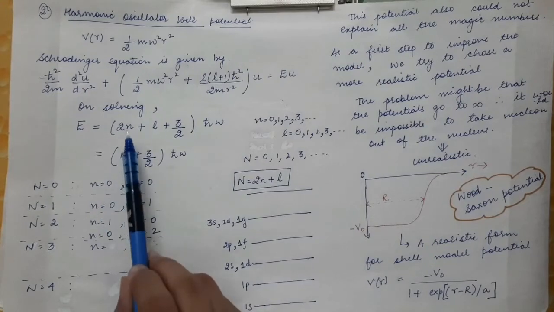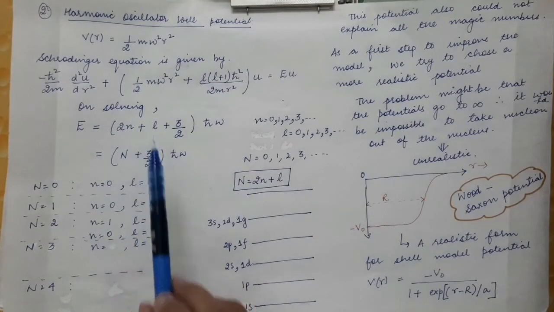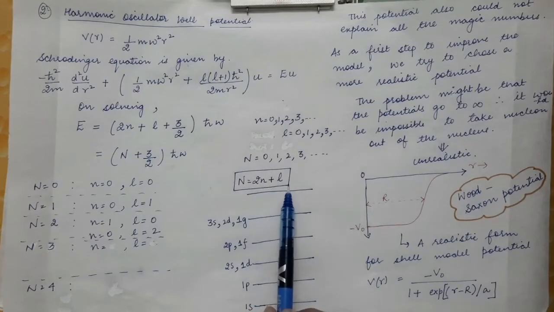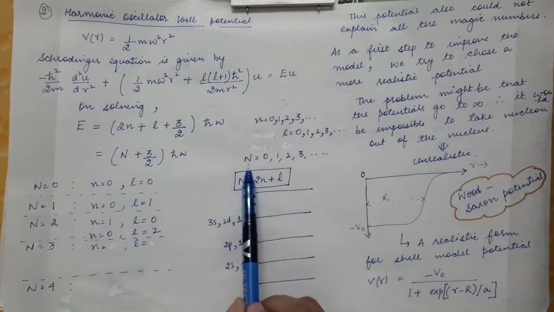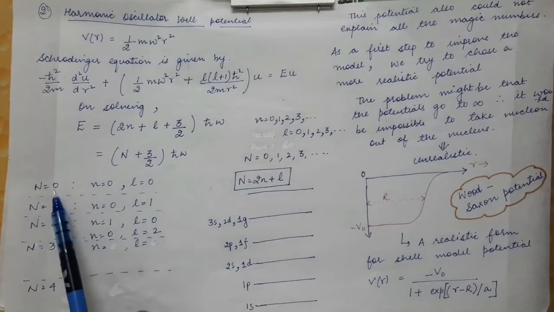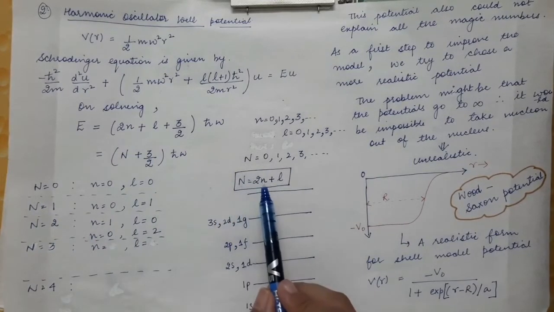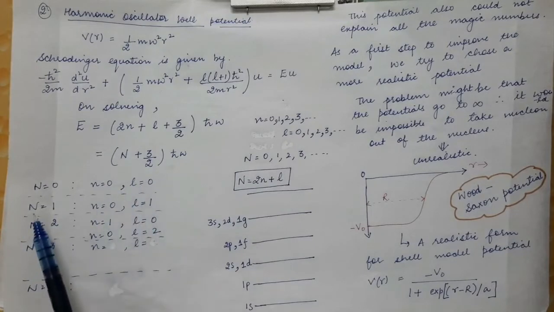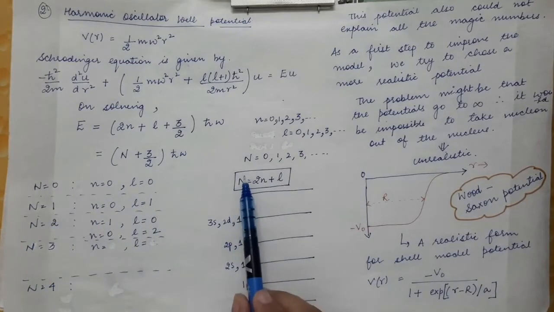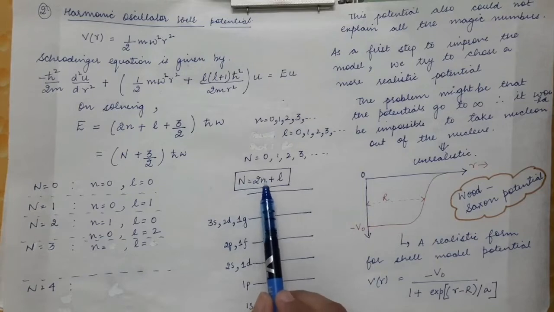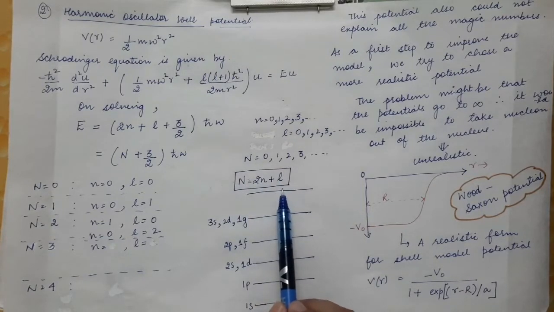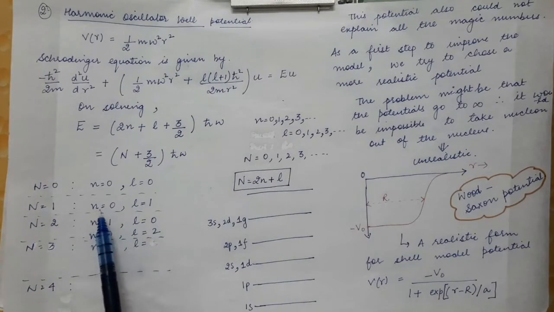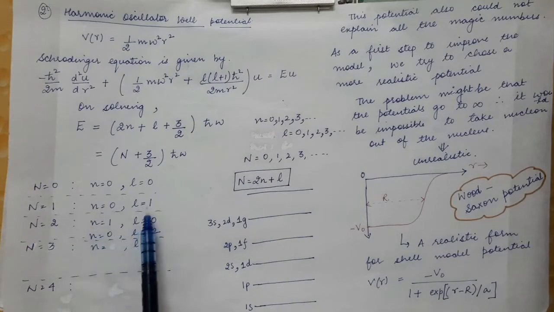So capital N is equal to 2n plus L. Now first, for capital N equal to 0, small n should be 0 and L should also be equal to 0. Then for capital N equal to 1, n should be equal to 0 and L should be equal to 1. So capital N comes out to be 1 for the combination of n equal to 0 and L equal to 1.